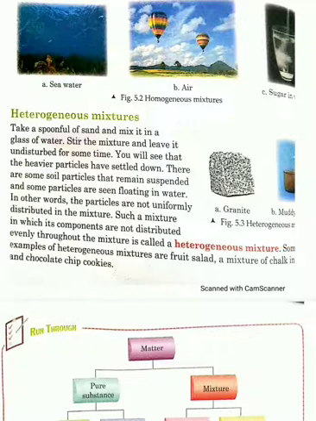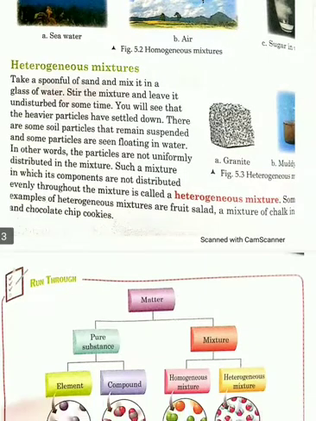All these are examples of homogeneous mixture. Then let us talk about heterogeneous mixture. Take the example that I have one glass of water. If I add sand or soil to it, it will become a heterogeneous mixture. You know that sand and soil are not soluble in water easily, they cannot be mixed.